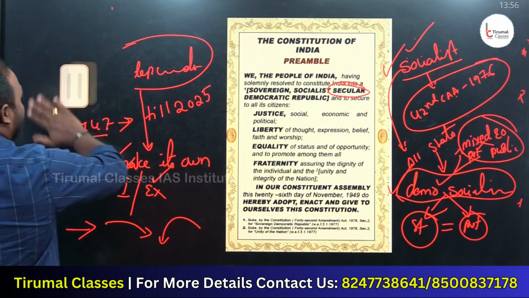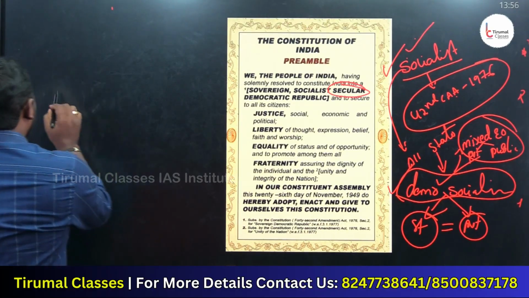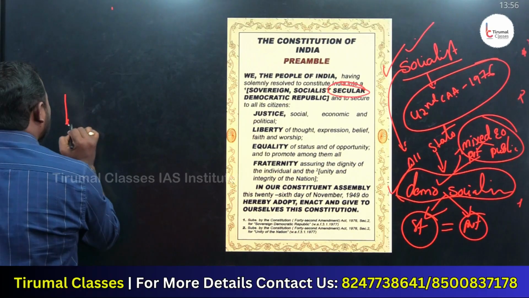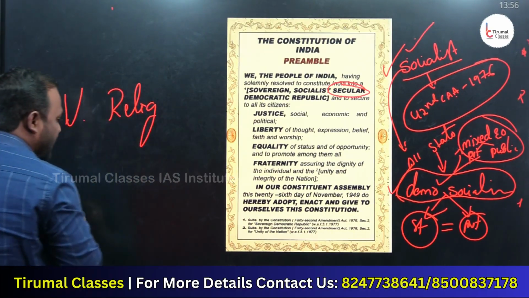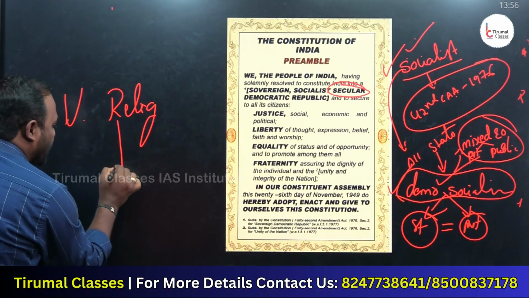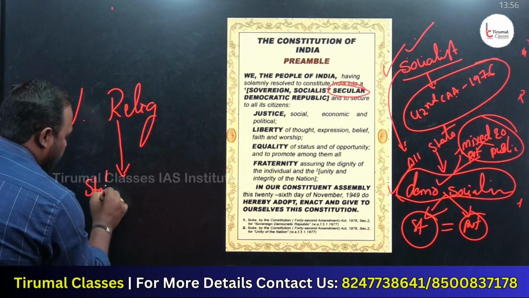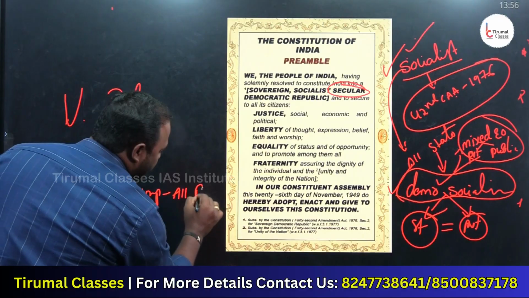When I say the word secular, remember, India is a land of diversity, which means we have a number of religions in India. Irrespective of their population strength, the Indian state will give equal importance to all the religions.